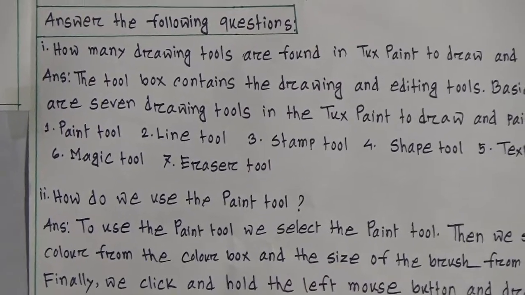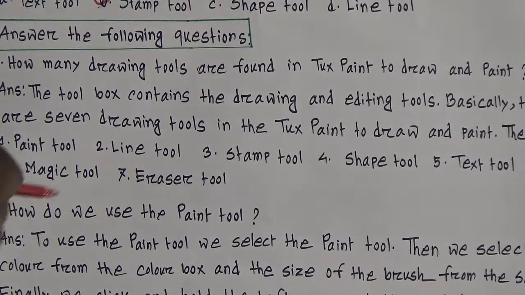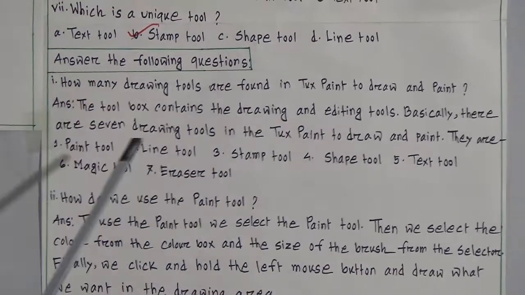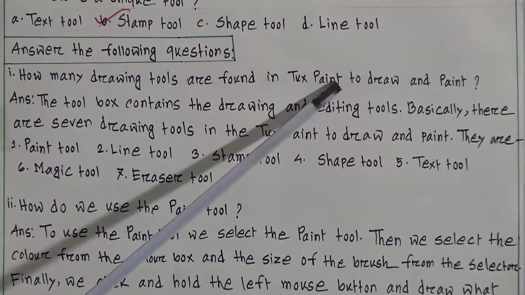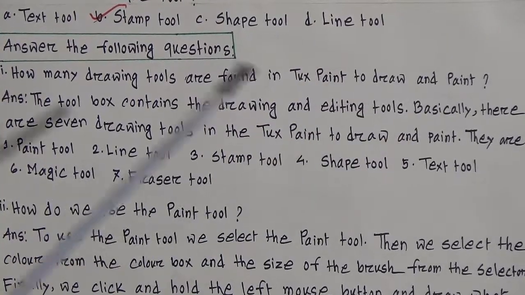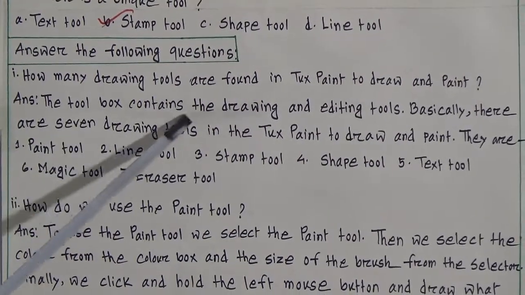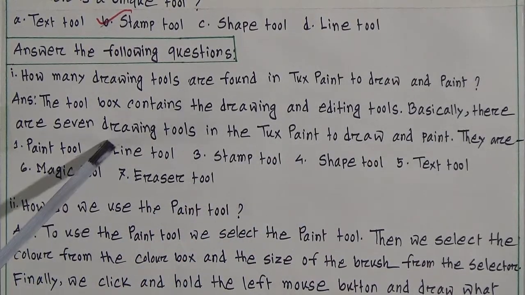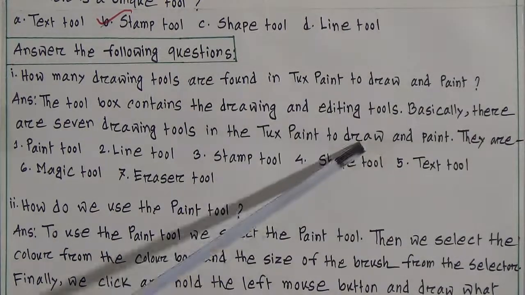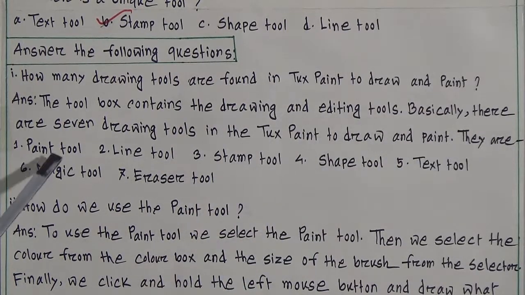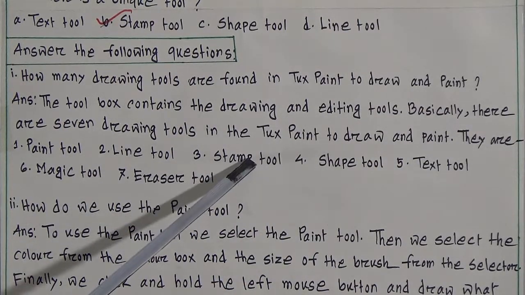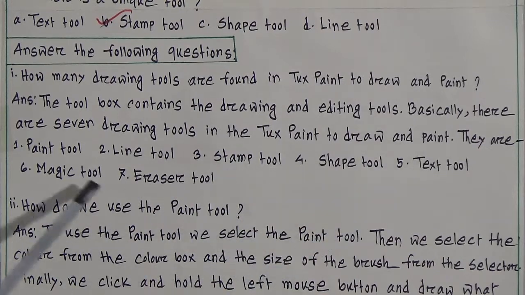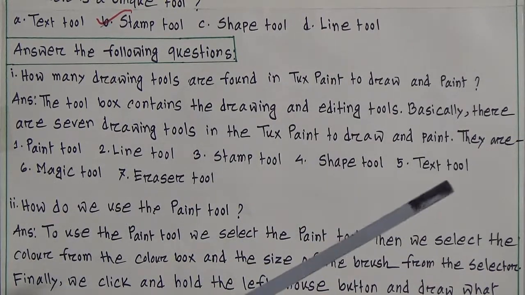I have given you only 2 questions. Look here. Number 1: how many drawing tools are found in Tux Paint to draw and paint? Look at the answer. The toolbox contains the drawing and editing tools. Basically there are 7 drawing tools in Tux Paint to draw and paint. They are the paint tool, line tool, stamp tool, shape tool, text tool, magic tool. The last one is the eraser tool.